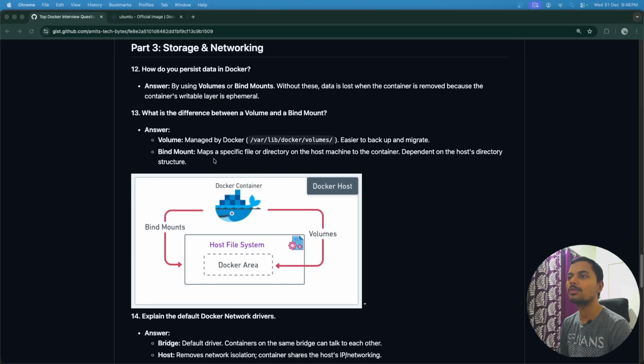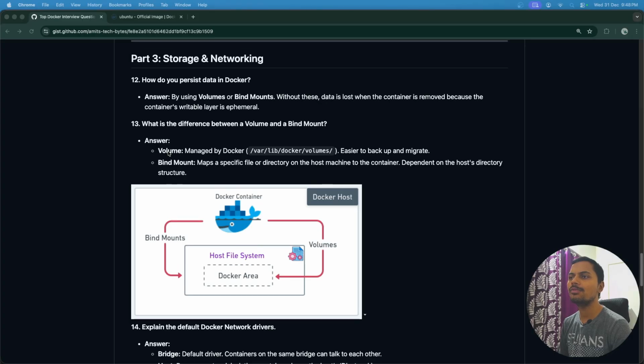Okay, and bind mounts map a specific file or directory on the host machine to the container, depending on the host directory and structure. So in case of a volume, whatever volume name or directory is created, that gets created automatically at this location inside the volumes folder, with some random name.